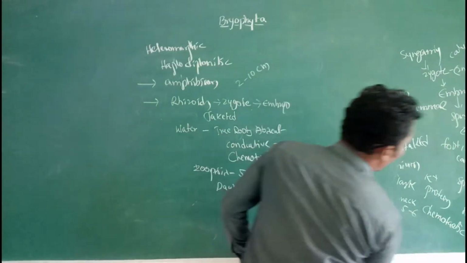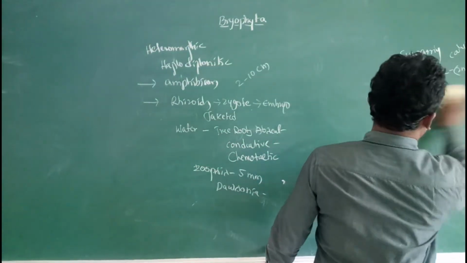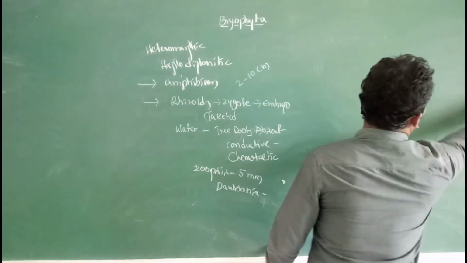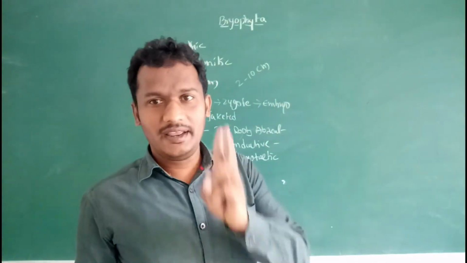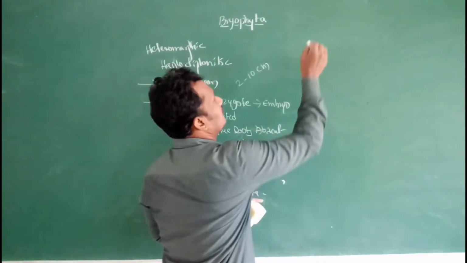Based on the characteristic features, the division bryophytes is classified into three classes.